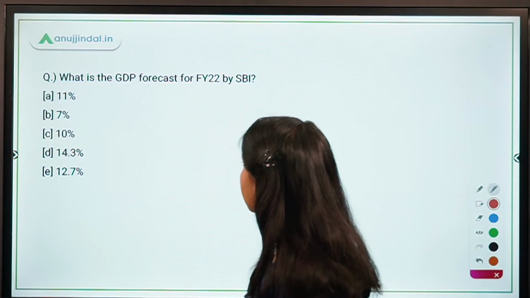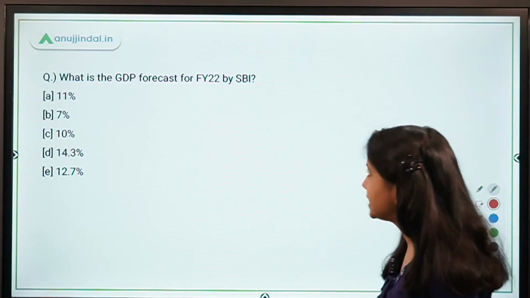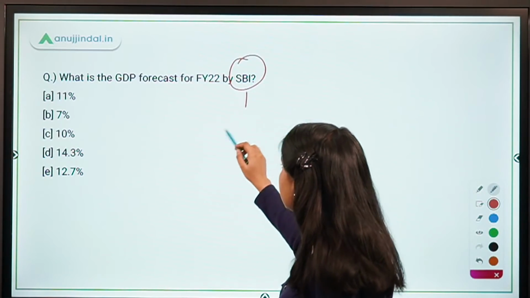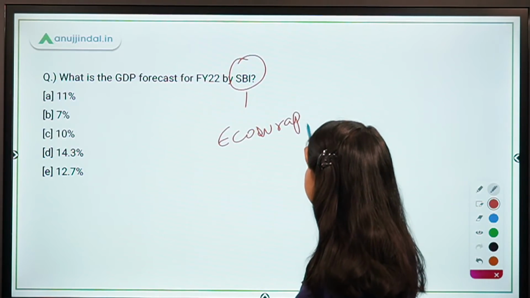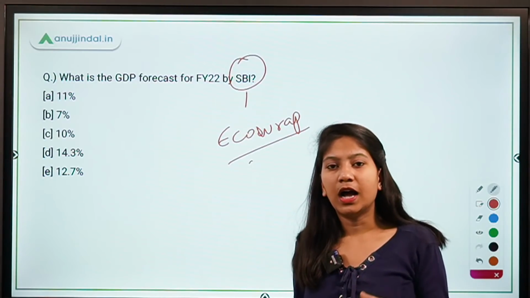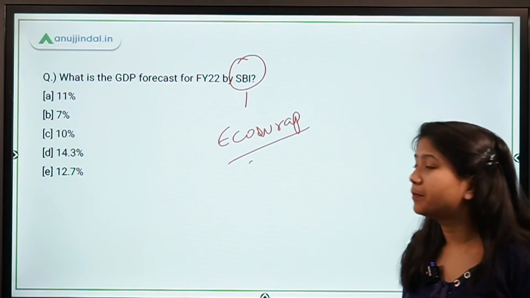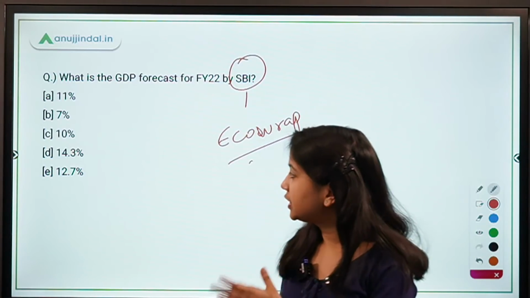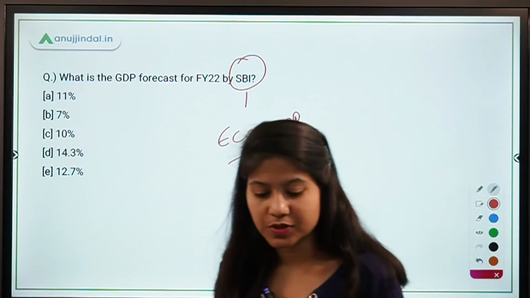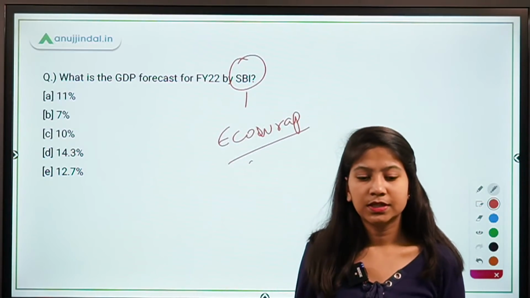What is the GDP forecast for FY22 by SBI? So, State Bank of India releases its Ecowrap report in which the GDP projections for India are given. So, for the upcoming year FY22, what is the GDP projection? You have been given 5 percentages. Tell me the exact percentage if you know the answer.